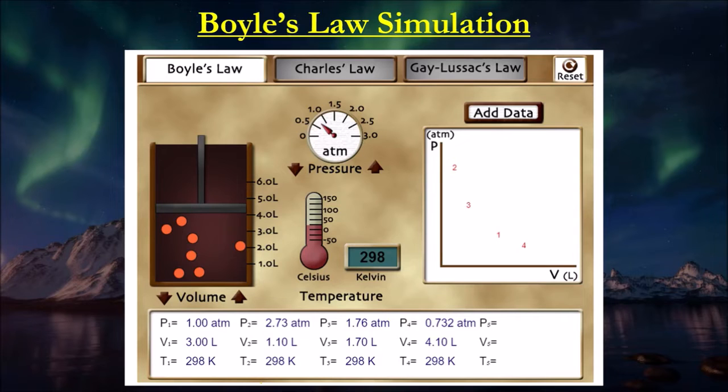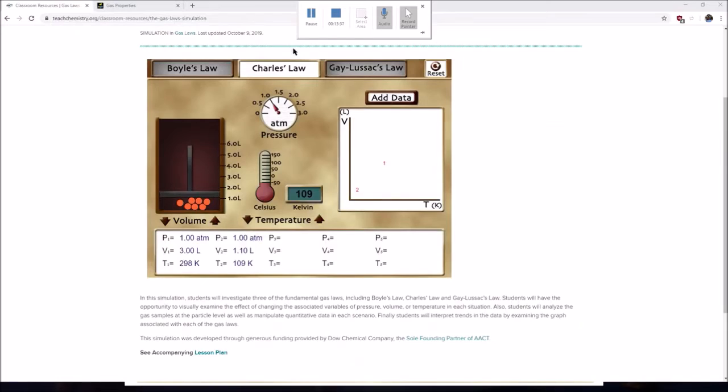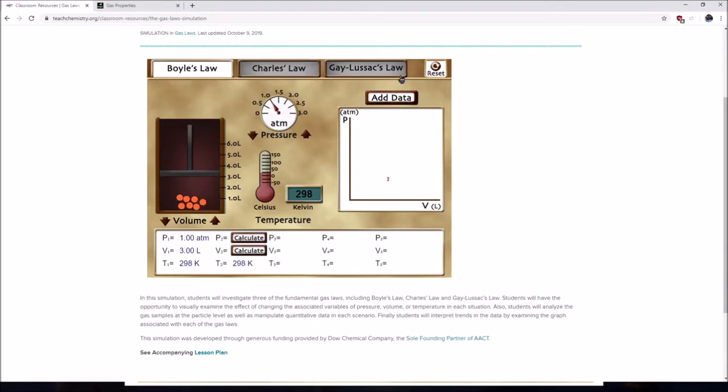Next, we have another simulation to actually show for this relationship. So if you just be a little bit patient and I'll bump this up. Alright, so this is a second simulation here. I'll also make sure these are linked below so you can find them. So this next one, we're not doing Charles' law. The next one we're doing is Boyle's law.